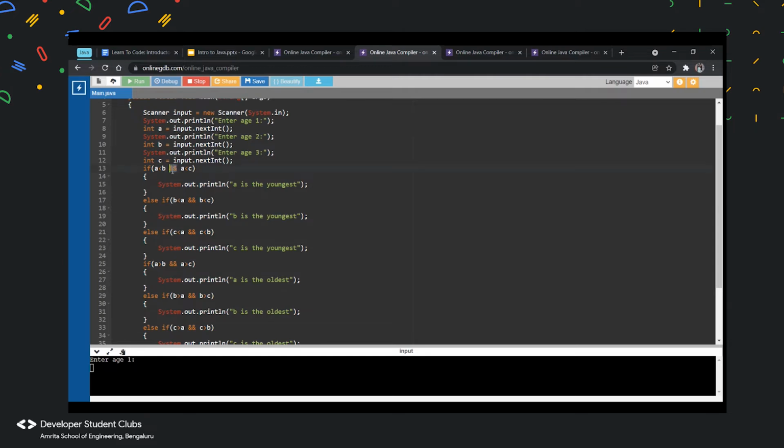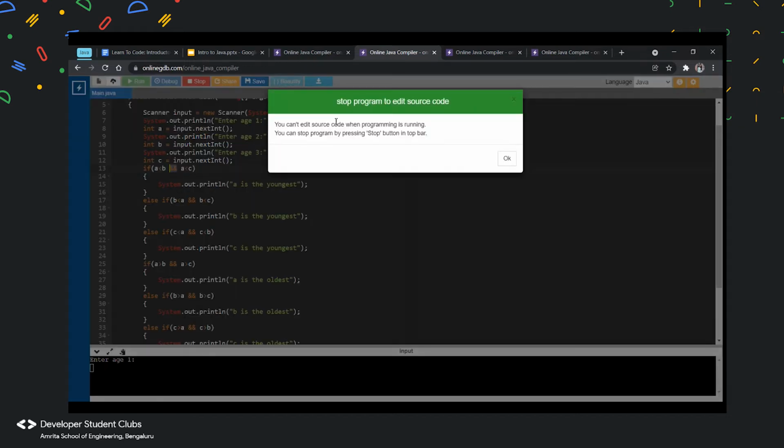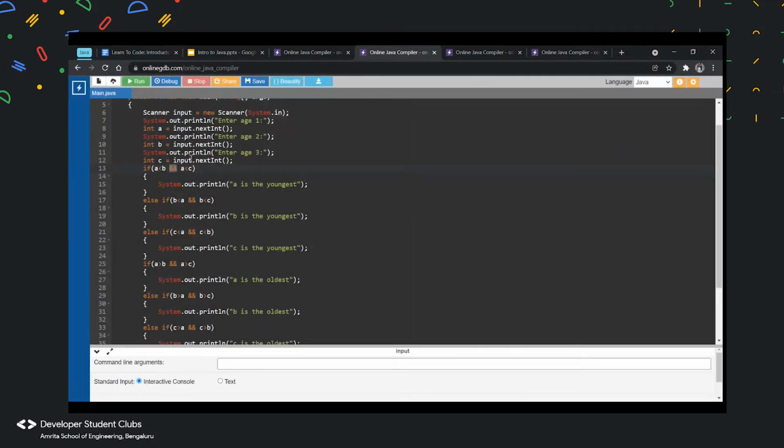And this and thing basically tells us that both the left hand side and the right hand side should be true. If you want either one to be true, you can use the OR operator. This OR operator says either this can be true or this can be true. So if either one is true, it would enter.